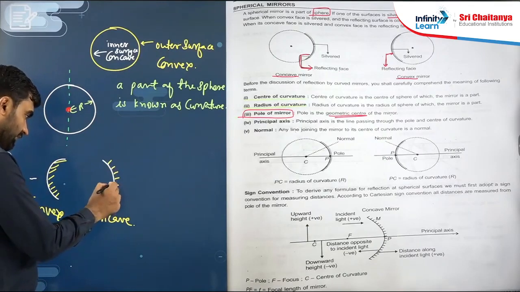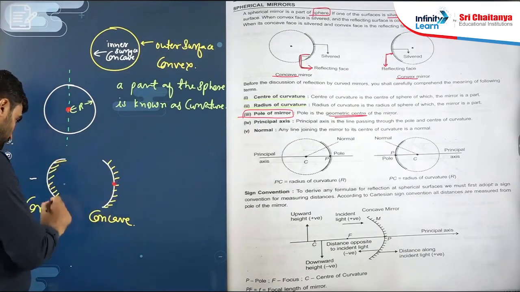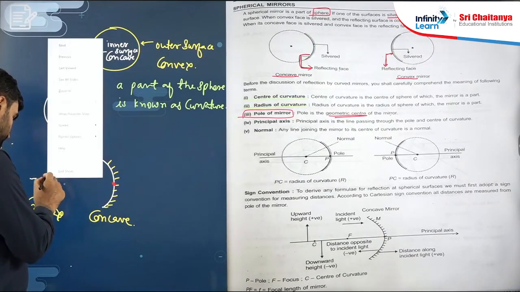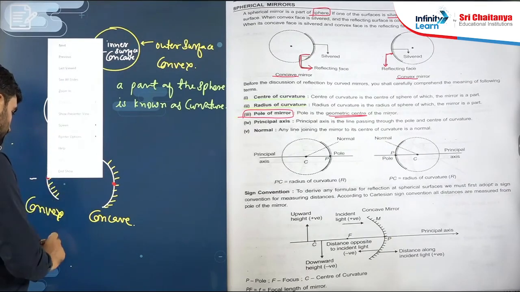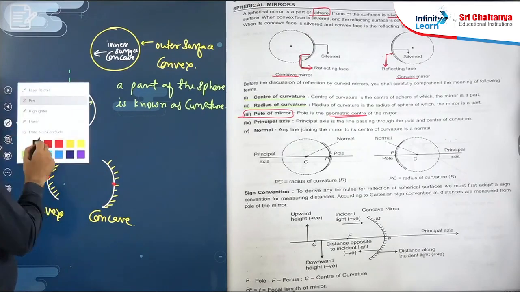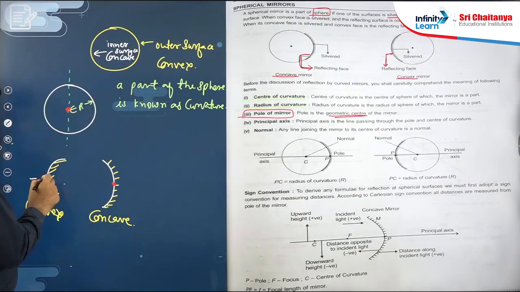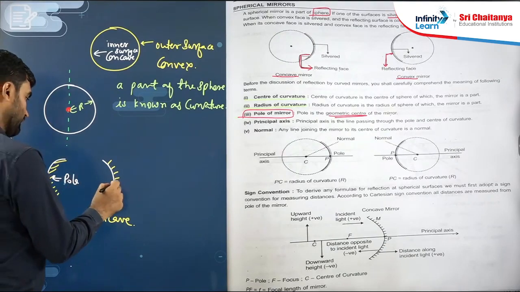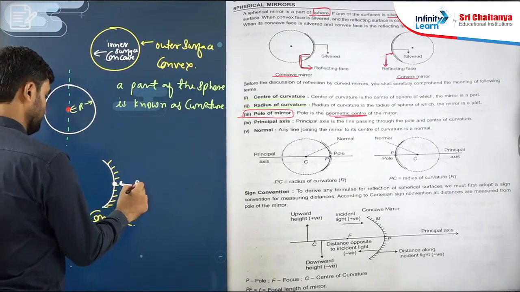The midpoint is here, almost here, right or not? So this is the pole. This point is the pole.